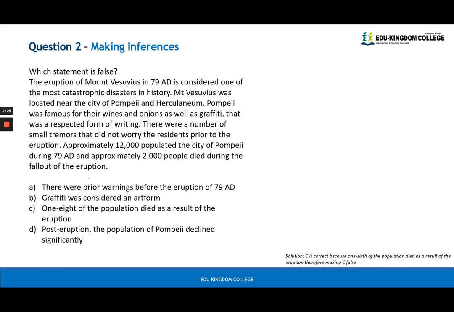Number 2, which statement is false? We can go through the options and figure out which ones are true first, and then we can figure out which one is false. Let's do A. There were prior warnings before the eruption of 79 AD. 79 AD is when the disaster eruption happened, and there were a number of small tremors. So A checks out. Graffiti was considered an art form. You can look for graffiti and it says it was a respected form of writing. So yes, it was considered an art form, not a bad thing.